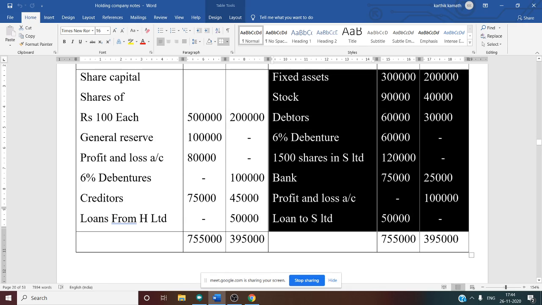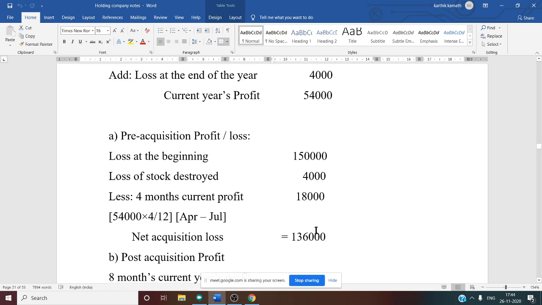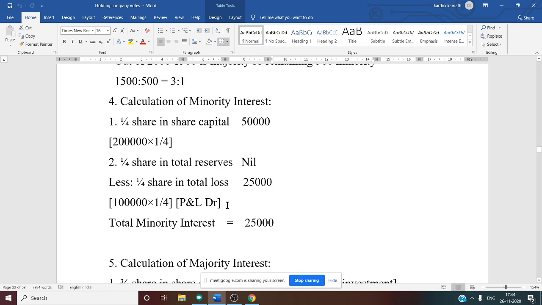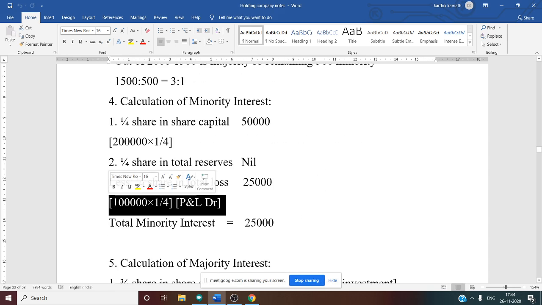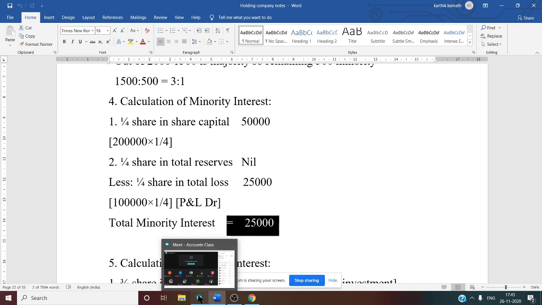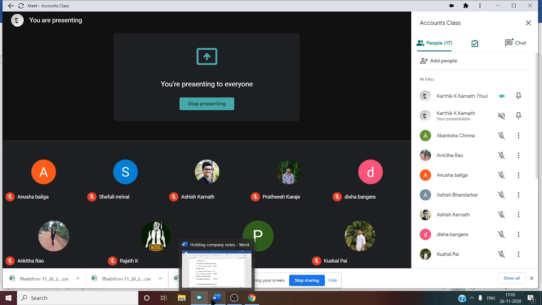So what do we have to do? 1 lakh into what is the fraction here? 1 by 4. 1 lakh into 1 by 4 is 25,000. So total minority interest is 50,000 minus 25,000. You will get 25,000. That is the total minority interest you have to show on the liability side of the balance sheet. So now this is very clear. On the liability side of the balance sheet you have to show this information separately.